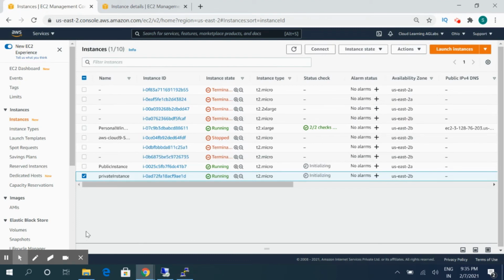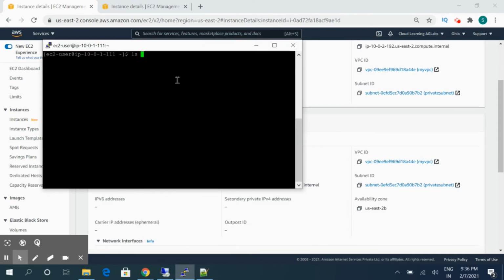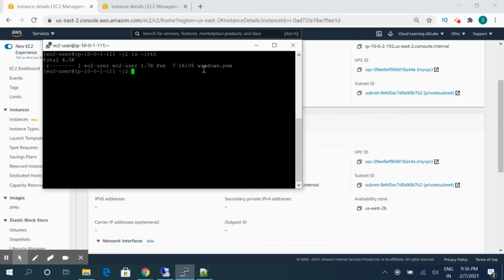So let me configure the PEM key and we'll get back to you. So I have configured the PEM key. I have saved it onto my root file system. This is not the ideal way because this server is accessible through the internet and anyone can hack it. But for this demo session, I just copied this PEM key into this server. And later on, I will be deleting this instance so that my PEM key will not be compromised and the account will again be secured.